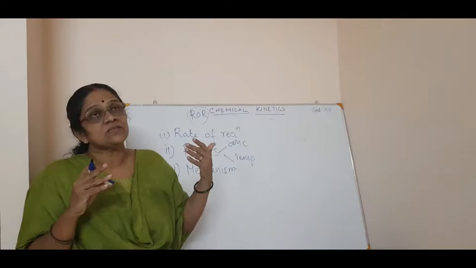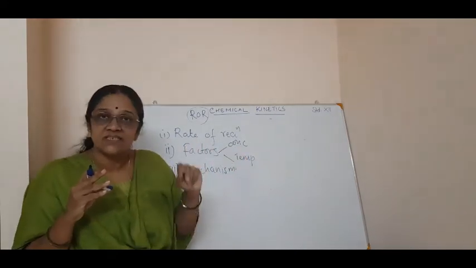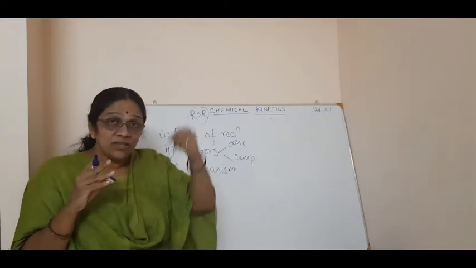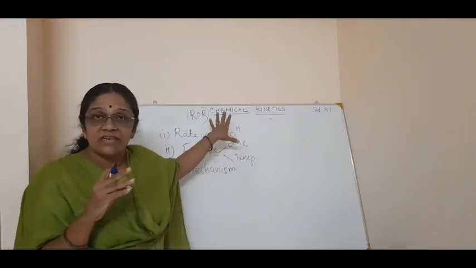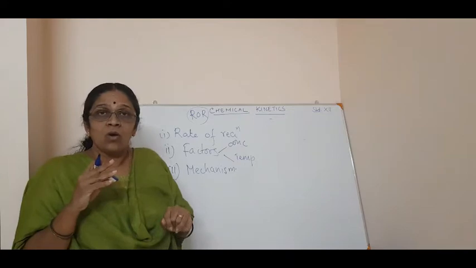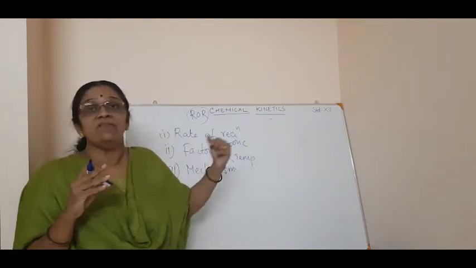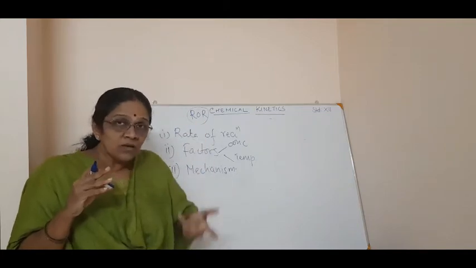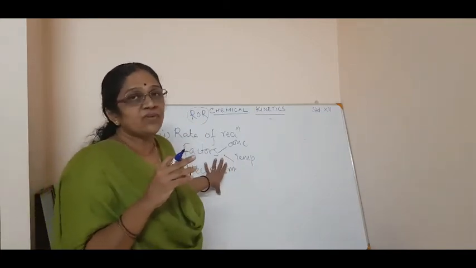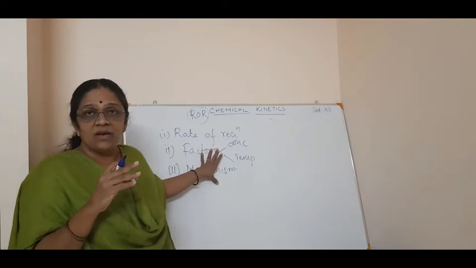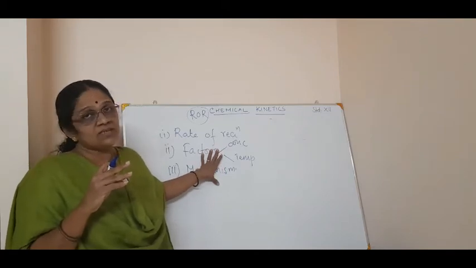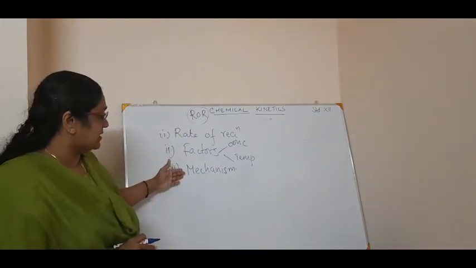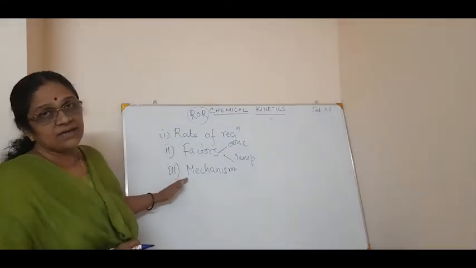For example, some reactions take place in 5 steps. So the question is, are all 5 steps important in determining the rate of reaction? Or will only one step out of these 5 determine the rate? Or how will you calculate the rate of reaction? All this comes under the mechanism of the reaction. That also we will study in detail in chemical kinetics. So these are the things we are studying in chemical kinetics.